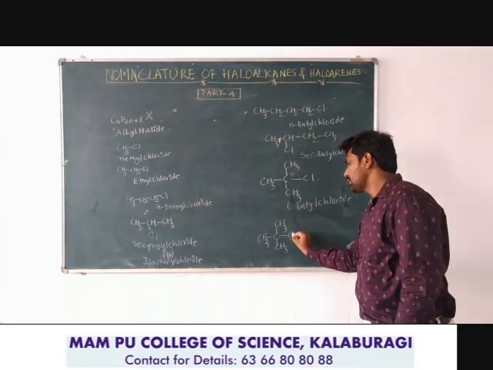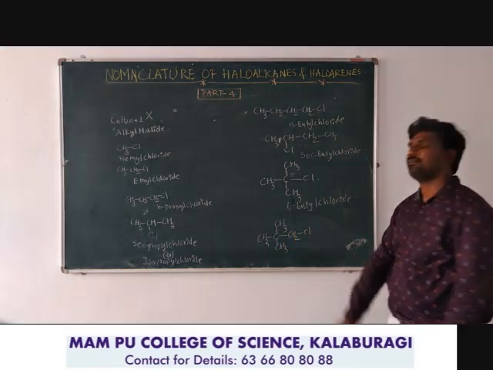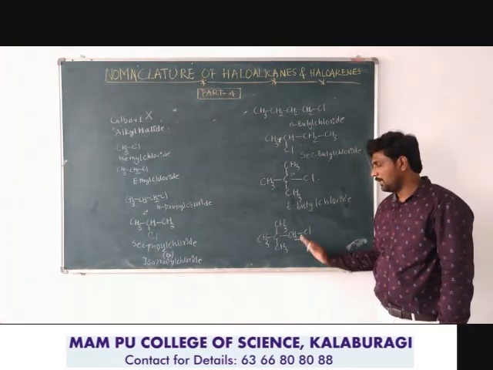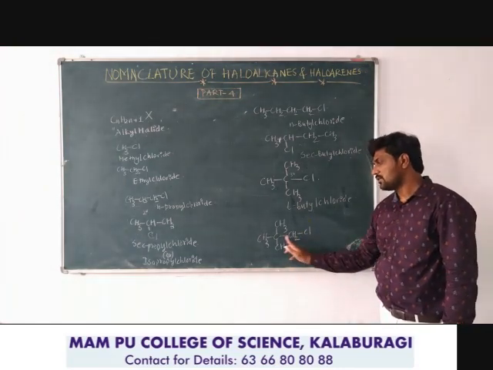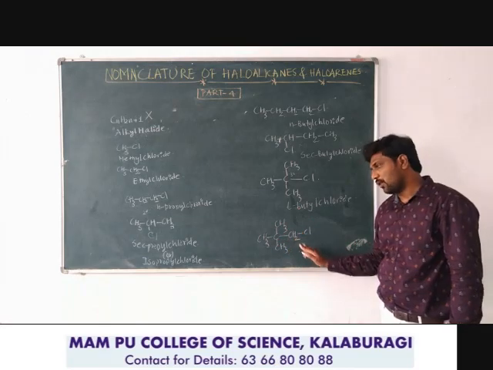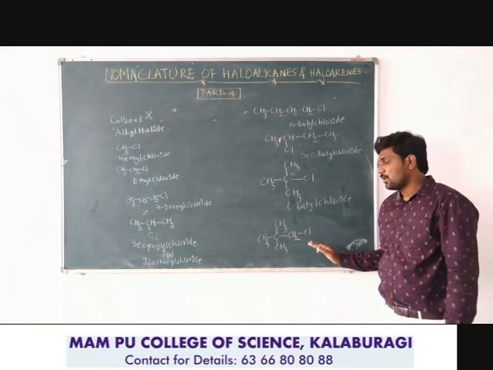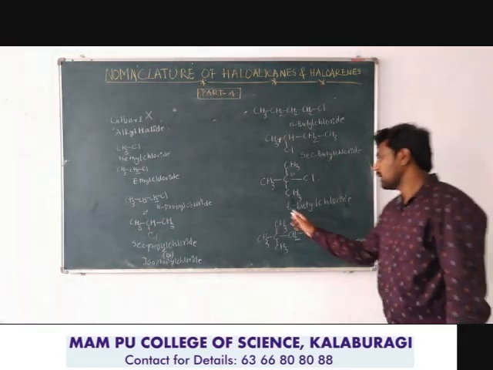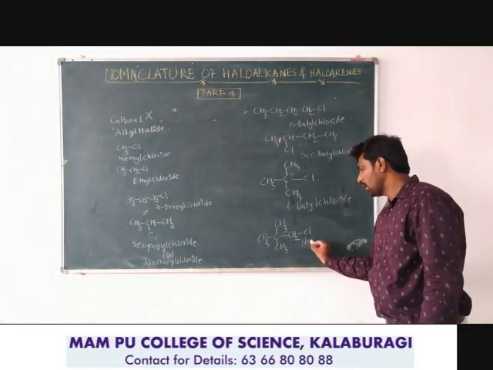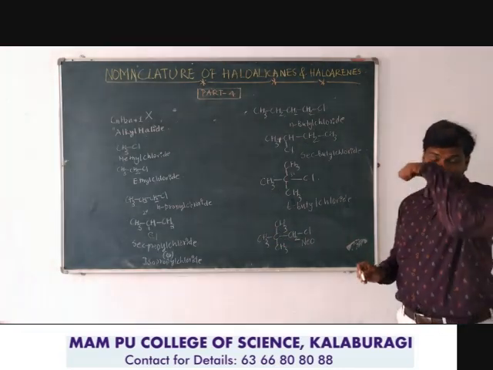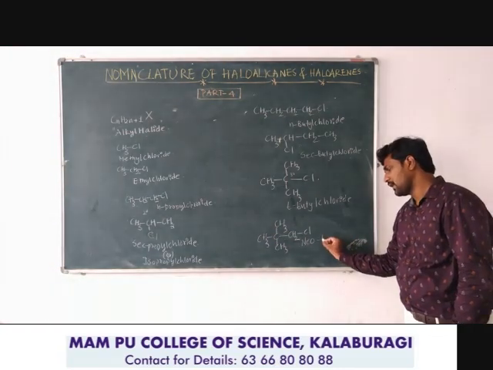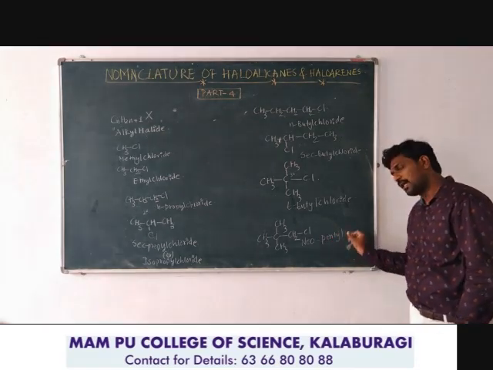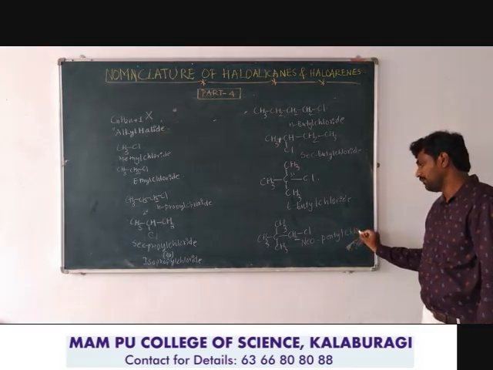Suppose your alkyl group is involved with a quaternary carbon atom: CH3, C, CH3, CH3, CH2, Cl. Look at this example. Here we have the alkyl part where n equals 5, which involves the quaternary carbon atom. Because of the involvement of a quaternary carbon atom, this will be considered as neo. Neo is the prefix we write for the alkyl. So neo, 5 carbon atom containing alkyl group, pentyl chloride.